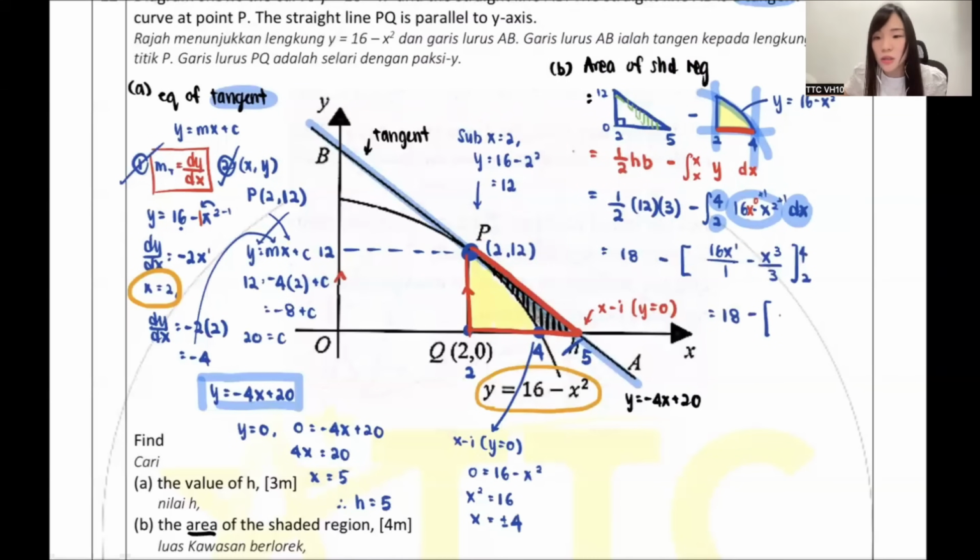Now, sub 4. Wait, why is the coordinate 4 and 2, not 4 and 0? Oh, Amitra, who is that? Amitra, can you see, do you understand this one? I'm finding this one. You answer me one by one first, because I need to find out which part you don't understand. Do you know this one?